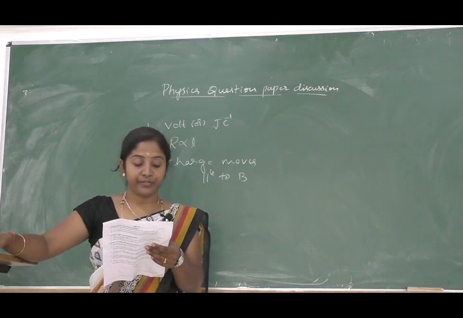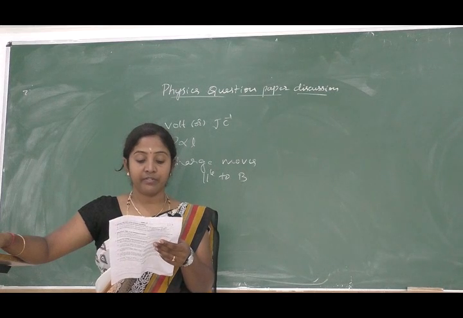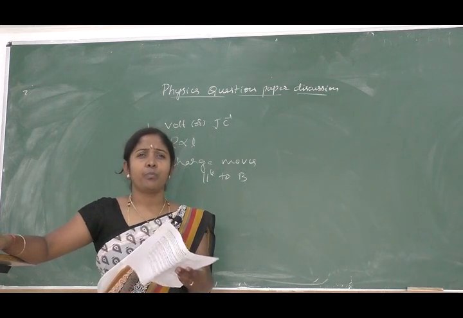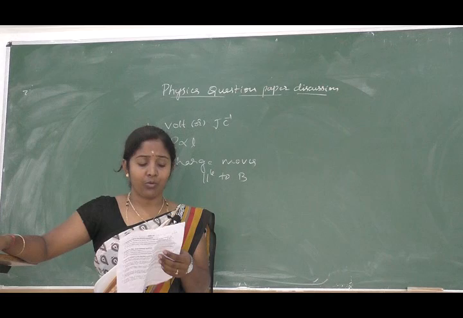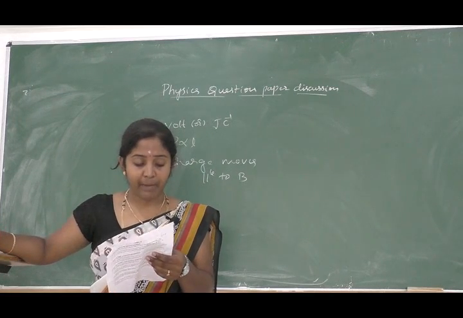Next one is fifth question, write relation between wavelength and frequency of electromagnetic wave. So this is normal, we all know it, that is V is equal to F lambda.